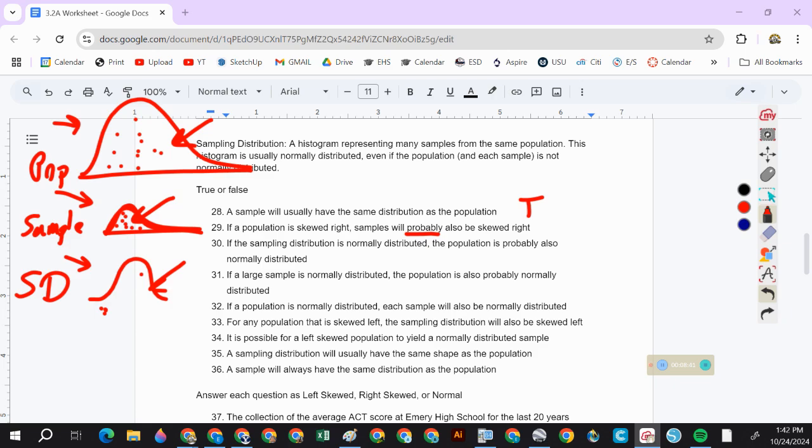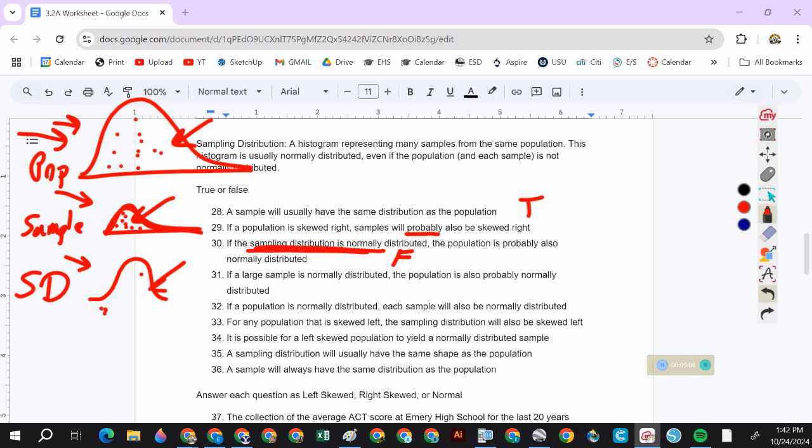If the sampling distribution is normally distributed, then the population is also probably normally distributed. False. That one is false.